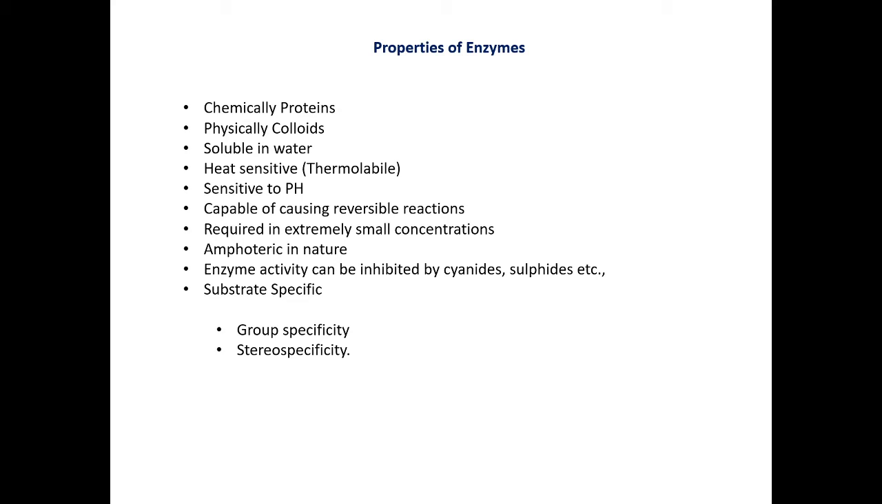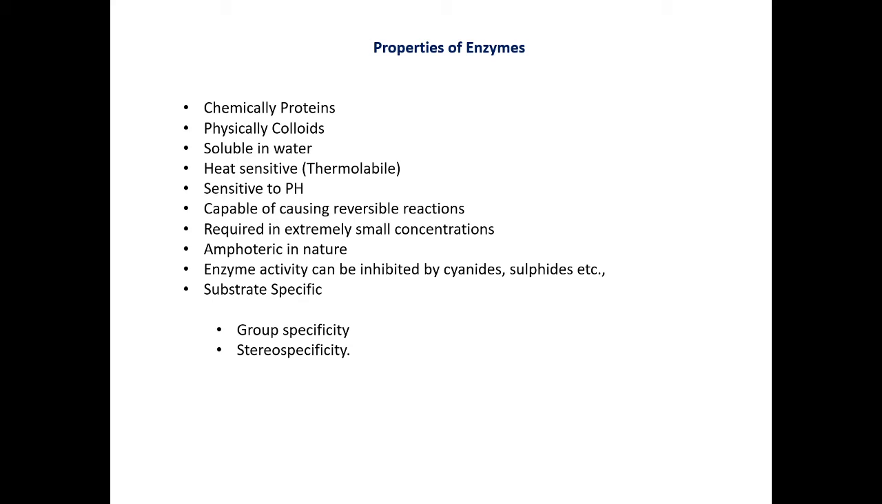Sucrase has 10 to the power of 5, catalase 10 to the power of 6, alcohol dehydrogenase 10 to the power of 9, hexokinase 10 to the power of 11, and most of all, the most catalytic action is seen in carbonic anhydrase, which can convert the substrate into end products at a rate of 6 lakh molecules per second.